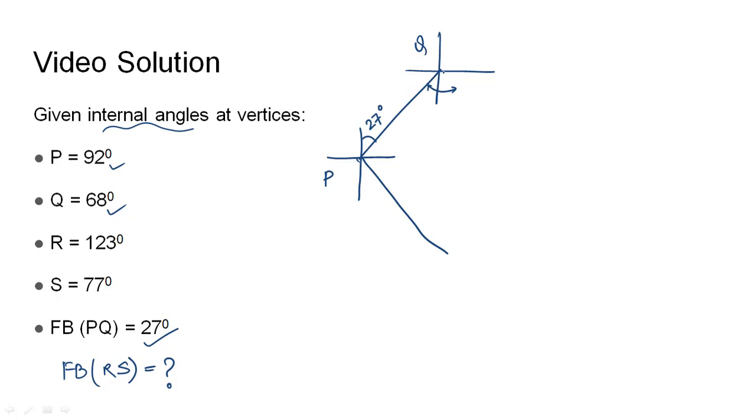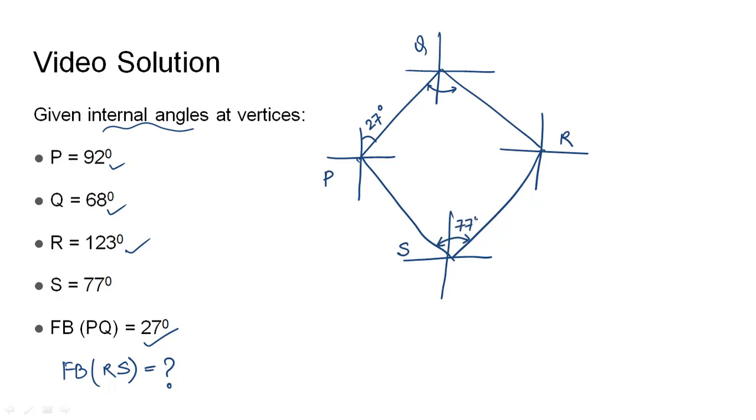So we can draw it further. This will be R. Internal angle at R is 123 degrees. It will be a large angle, so let us draw it something like this. So this will connect at S, which will be a total of 77 degrees.